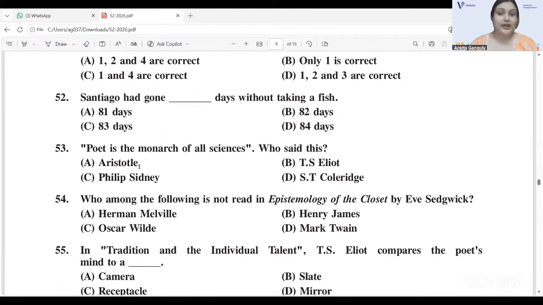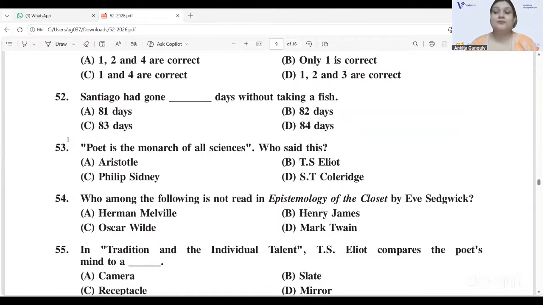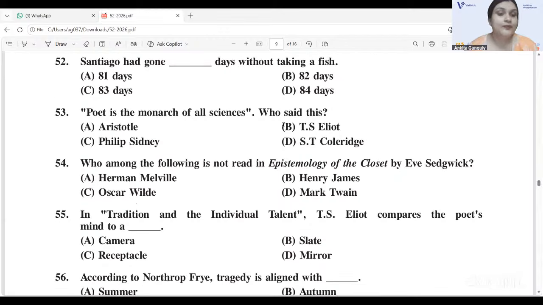51C. Okay, next we have The Old Man and the Sea. Santiago had gone 84 days without taking a fish. 84 days, 52D. Poet is the monarch of all sciences. Who said this? Easy question. It is Sir Philip Sidney. So it's a work of criticism which you studied, right? It's from Apology for Poetry. Poet is the monarch of all sciences, asserted by Sir Philip Sidney.